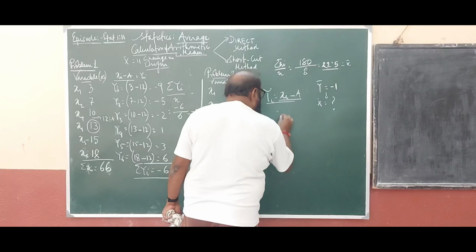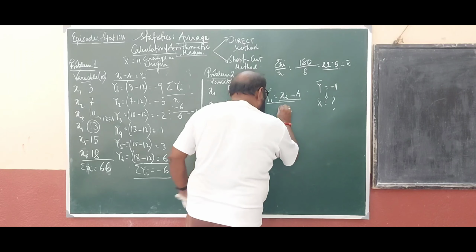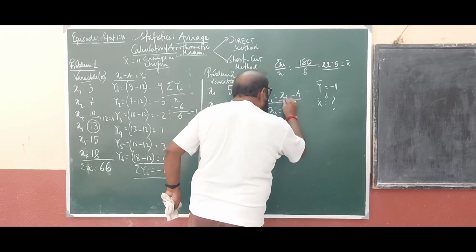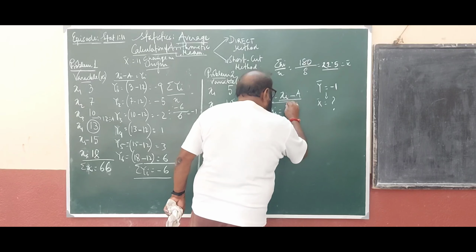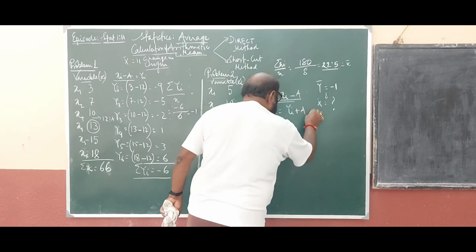Now xi should go over there, xi equals yi plus a.